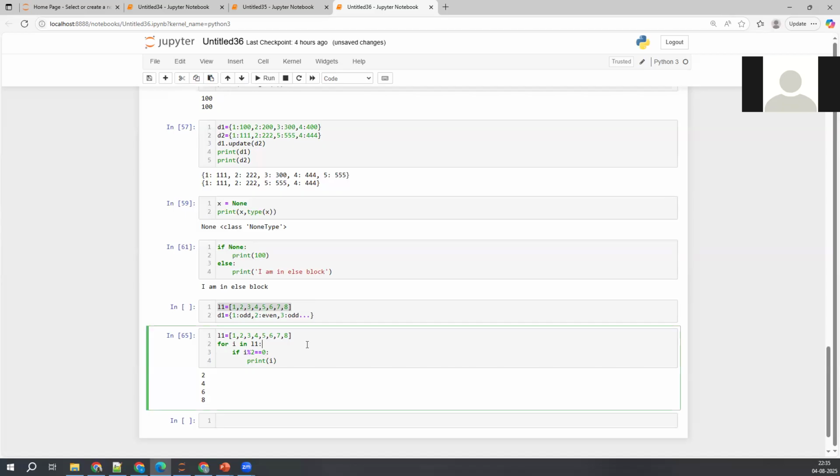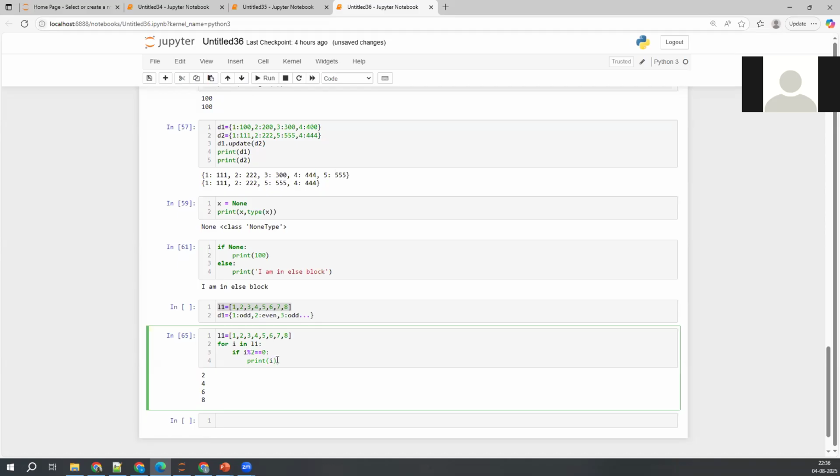What does it mean? If the remainder is 0, it is considered even. Before we do the formatting, I just wanted to explain this logic. If you divide that number I by 2 and get a remainder of 0, then I can consider that number as an even number. Else, false. Else, that is an odd number. That's it.